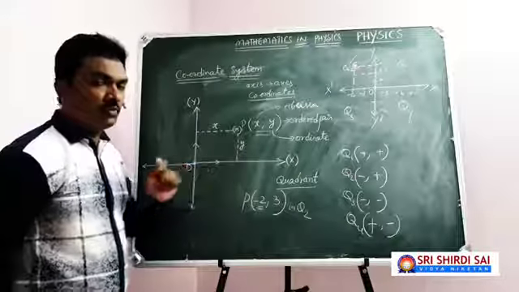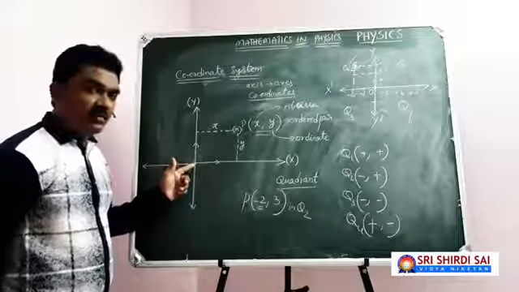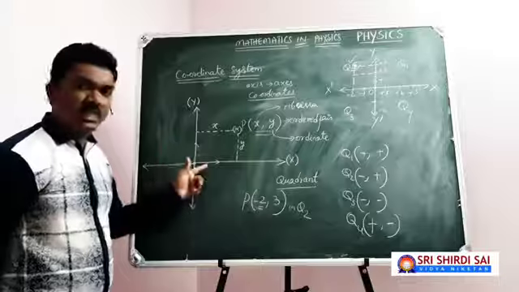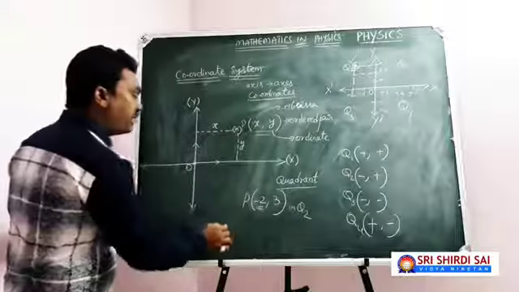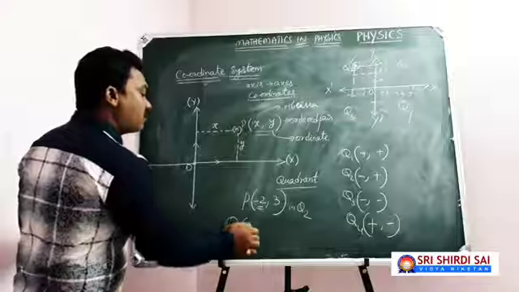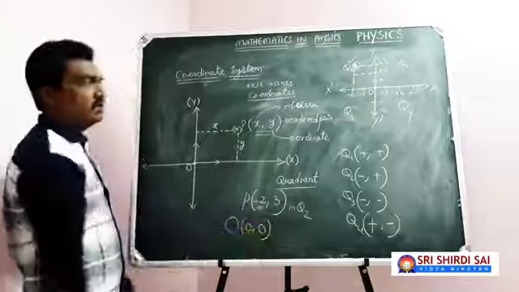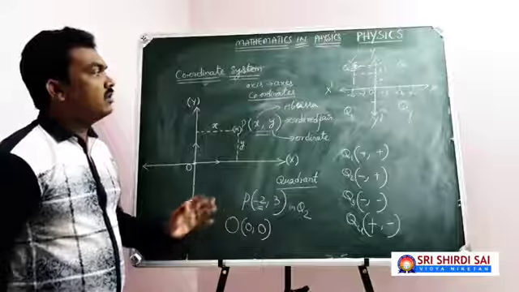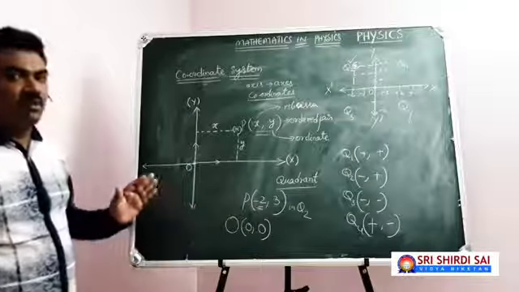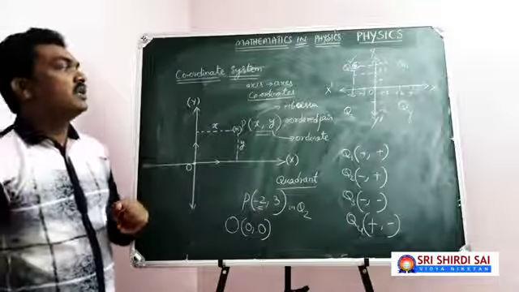Apart from this, of course, one more point. This point of intersection of the two reference axes is known as the origin. Of course, the coordinates of the origin will be x equal to 0 and y equal to 0. So this is how there will be an introduction to the concept of coordinate system.